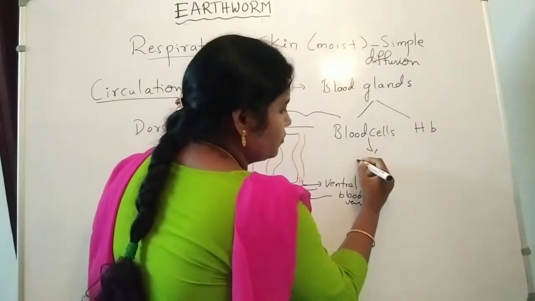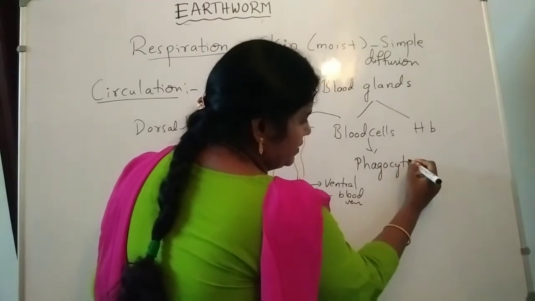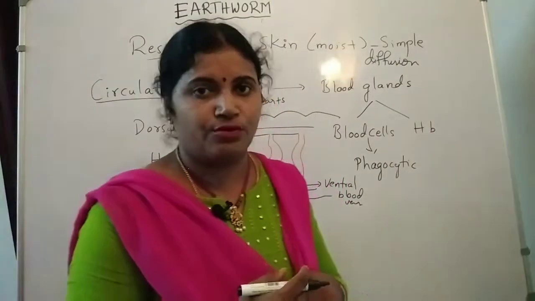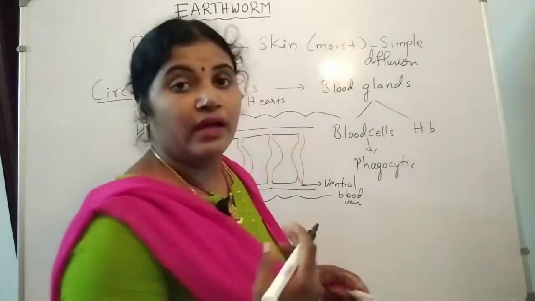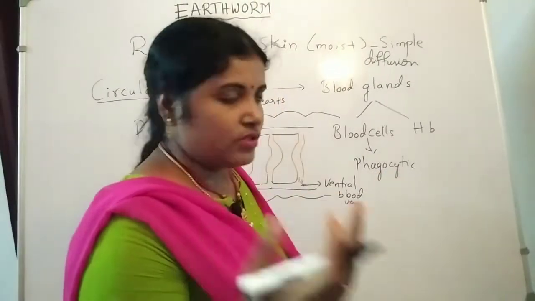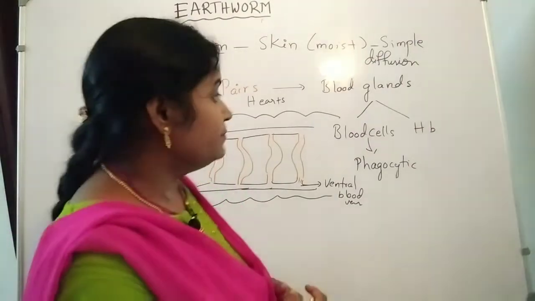Blood cells are responsible for phagocytic function, for defense, to kill harmful microorganisms and harmful antigens produced by different types of disease-causing microorganisms. And hemoglobin is a respiratory pigment, you know very well.